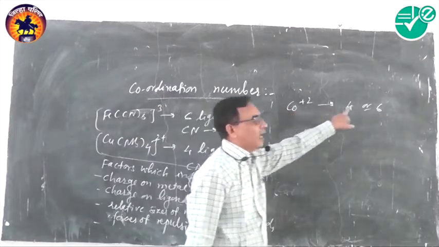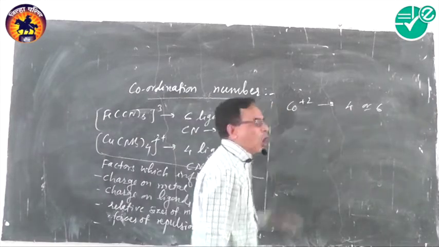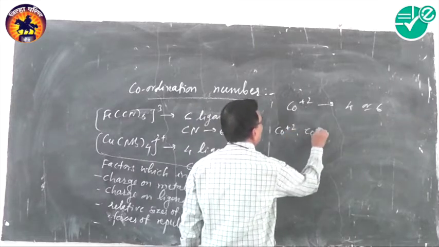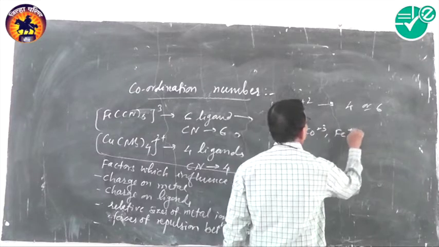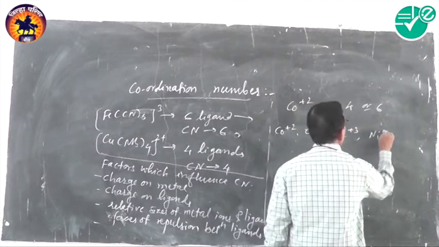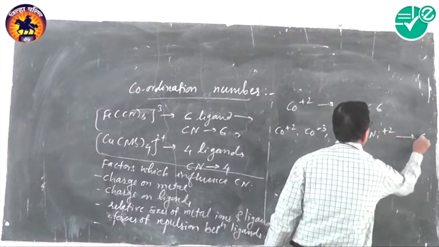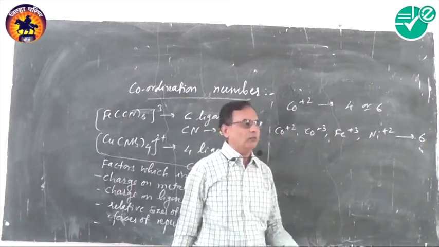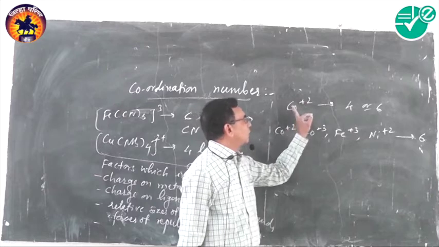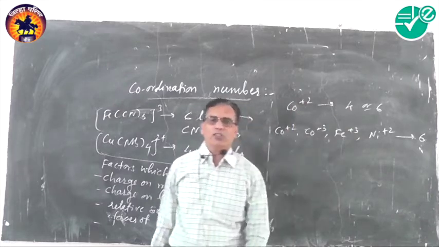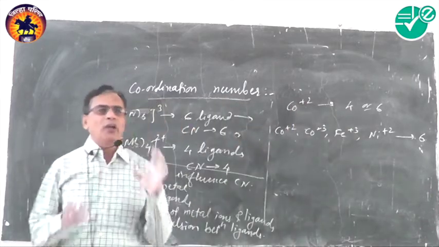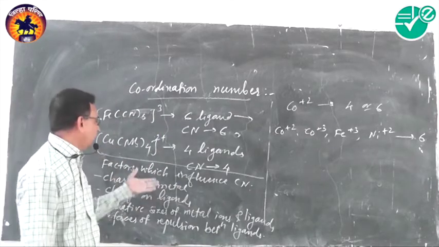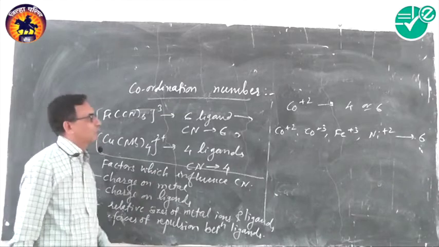Metal ions such as Co2+, Co3+, Fe3+, Ni2+ all have coordination number 6. So coordination number doesn't depend on any one factor, but on all these factors.